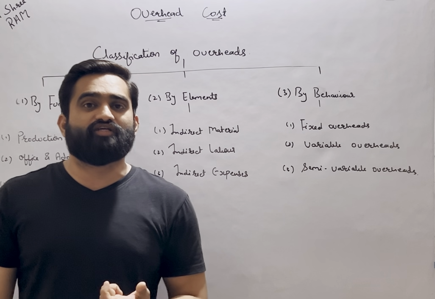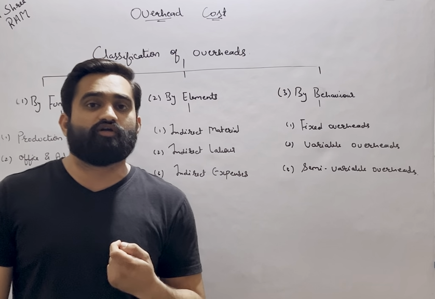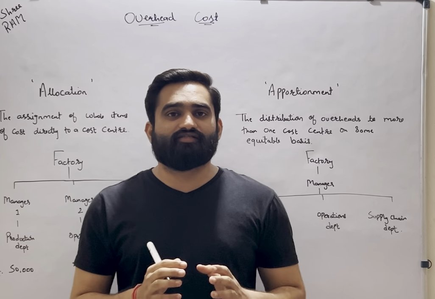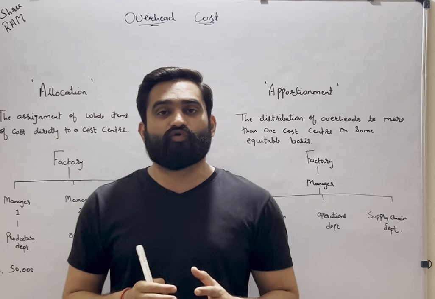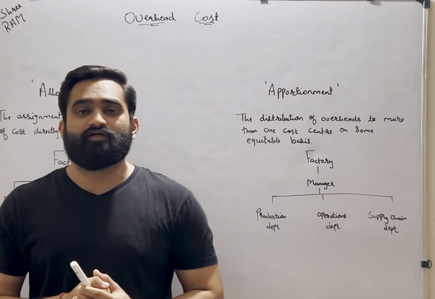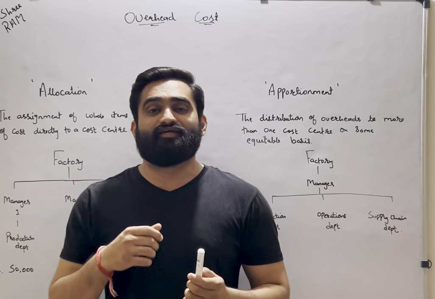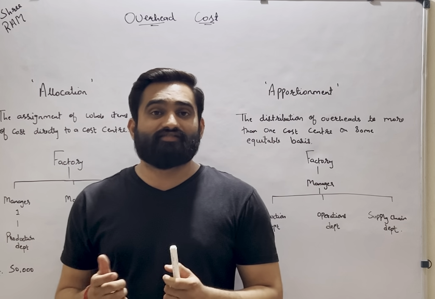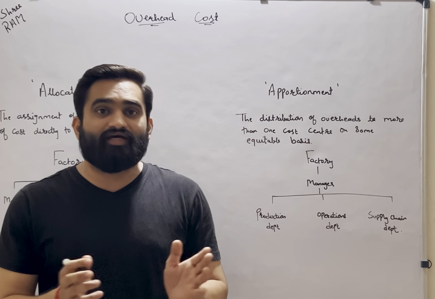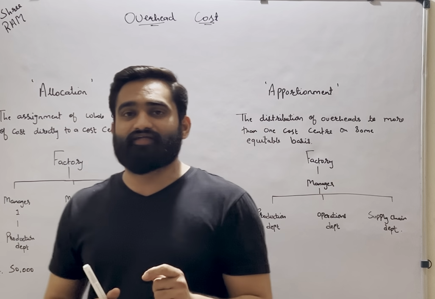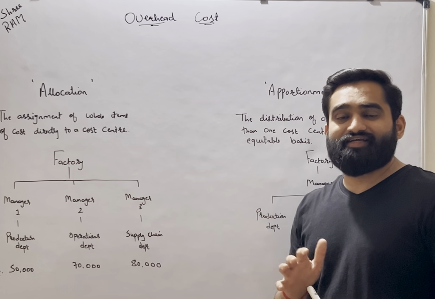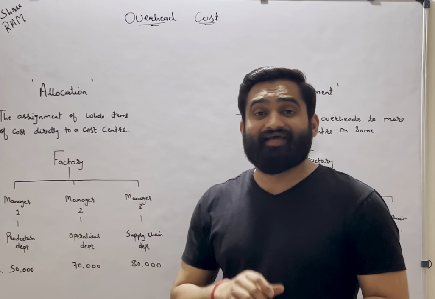We'll understand what allocation and apportionment are, which is the most important part of this particular chapter. After the classification of the overheads, let us understand two of the most important terms, which is what we are going to do while solving the numerical questions of overheads: allocation and apportionment. There will be certain overheads which will be directly allocated to some of the departments, whereas there will be certain overheads which will be required to be apportioned or distributed between more than one department. So let us first understand in detail what allocation is and what apportionment is. Allocation simply says that it is the assignment of a whole item of cost directly to a cost center.